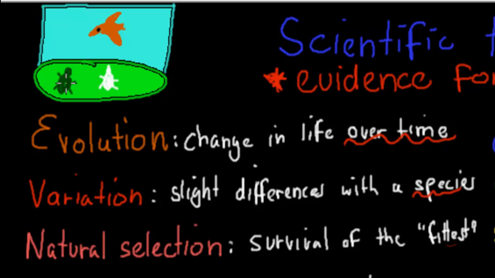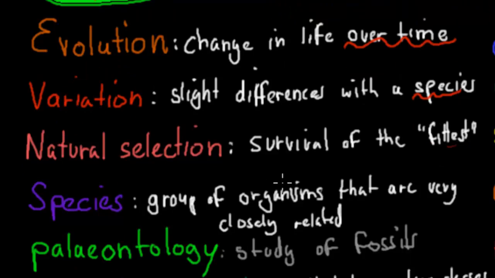These different colors are the variations. The color difference between the green one and the white one is a variation. The rest might be the same, but they have a different color. So this hawk eye will eat the white one, and the green one will be left over. The green one is the fittest one, survival of the fittest. The green one has survived, and now can reproduce and produce more. So natural selection has selected the green one because it has favorable variations that allow it to survive.